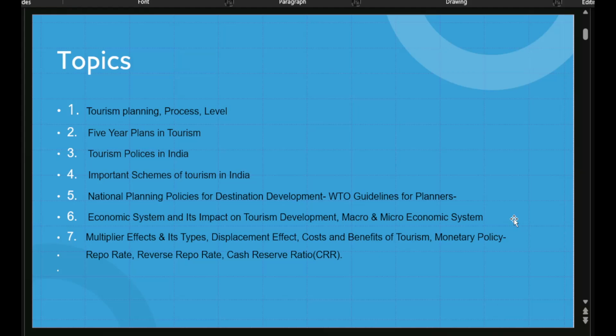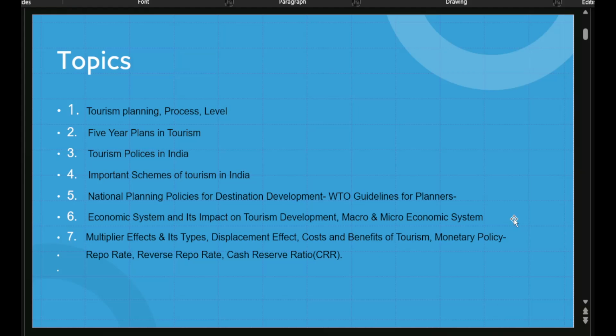The third one is tourism policies in India. The fourth one is important schemes of tourism in India. The fifth one is national planning policies for destination development according to WTO guidelines. And the sixth one is economic system and its impact on tourism development, especially these macro and microeconomic systems.